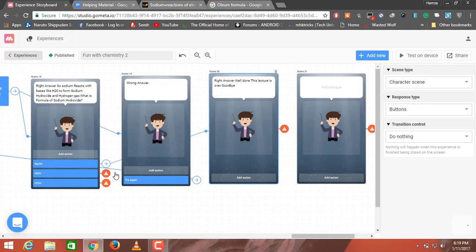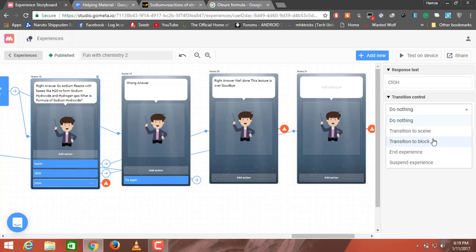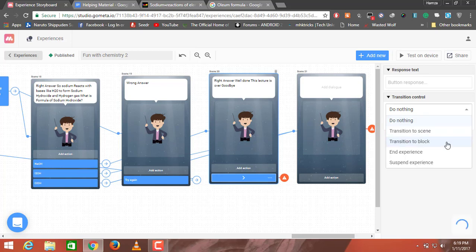So for I2OH, I'll change do nothing to transition to scene number 21. And for the ClOH, where Cl is chloride, transition to scene number 21 again. For scene number 20, which will end the experience, I'll change do nothing to end experience, and this will end the experience.